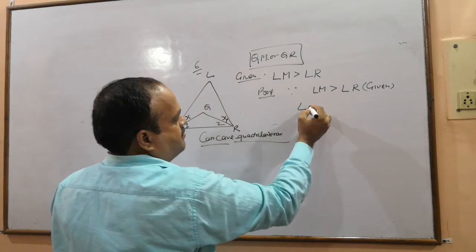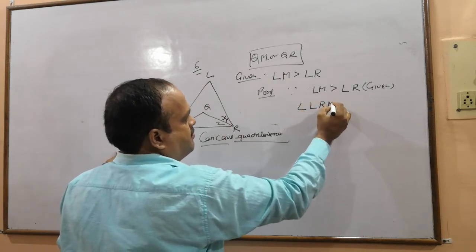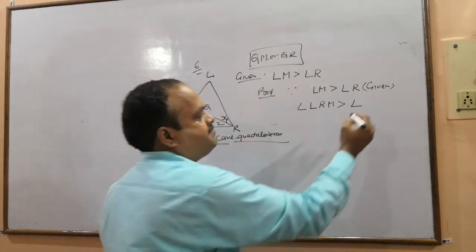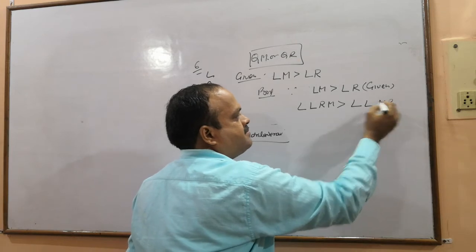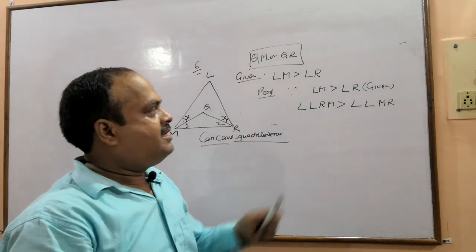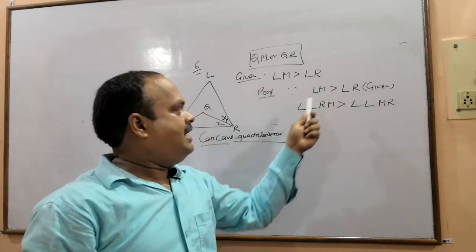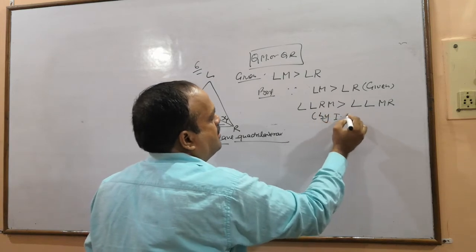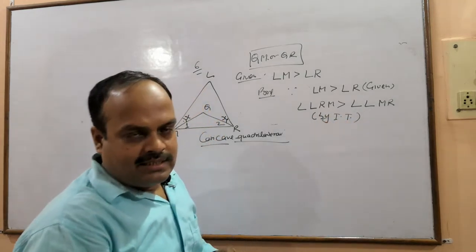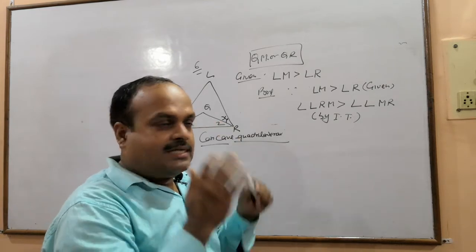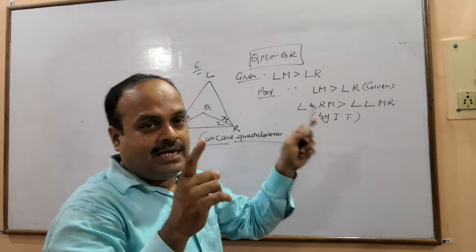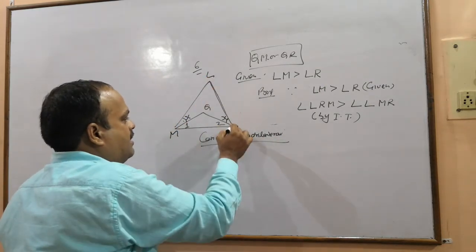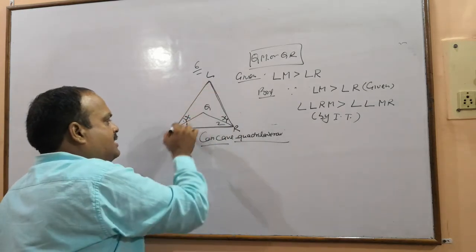LRM is greater than LMR. We know that greater side has greater angle opposite to it. You can write this theorem's statement that greater side has greater angle opposite to it. Okay? तो आपने क्या लिखा है कि ये एंगल इस एंगल से बड़ा है.